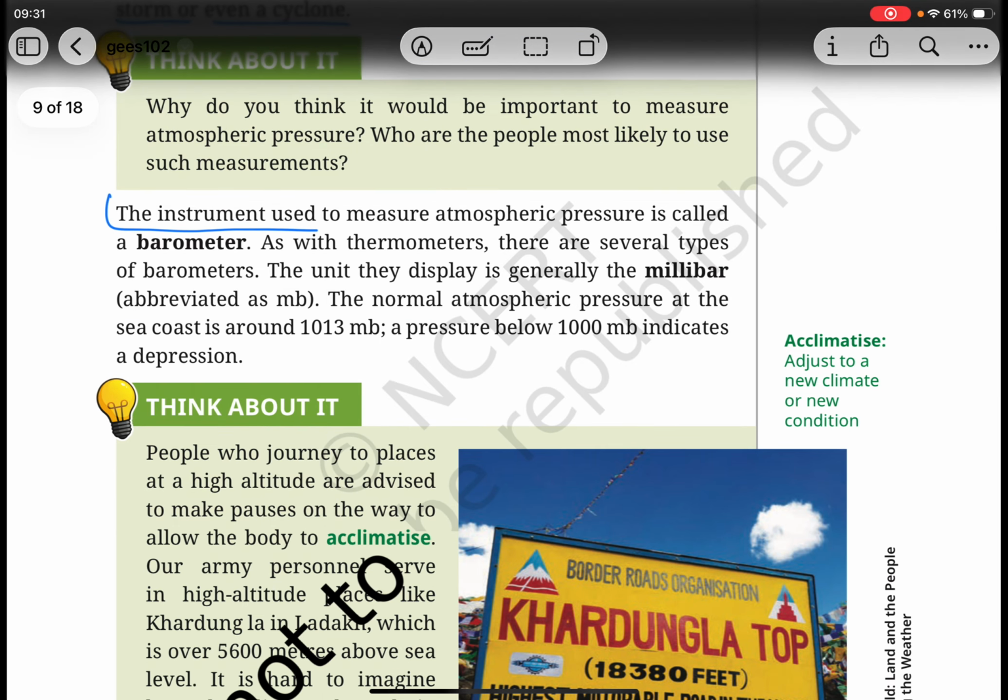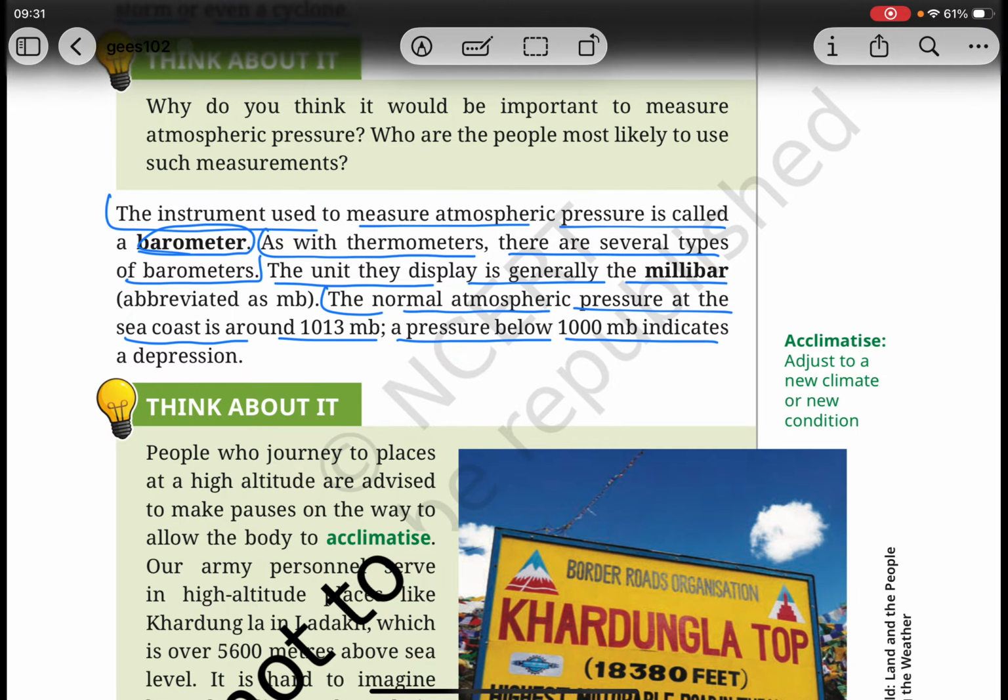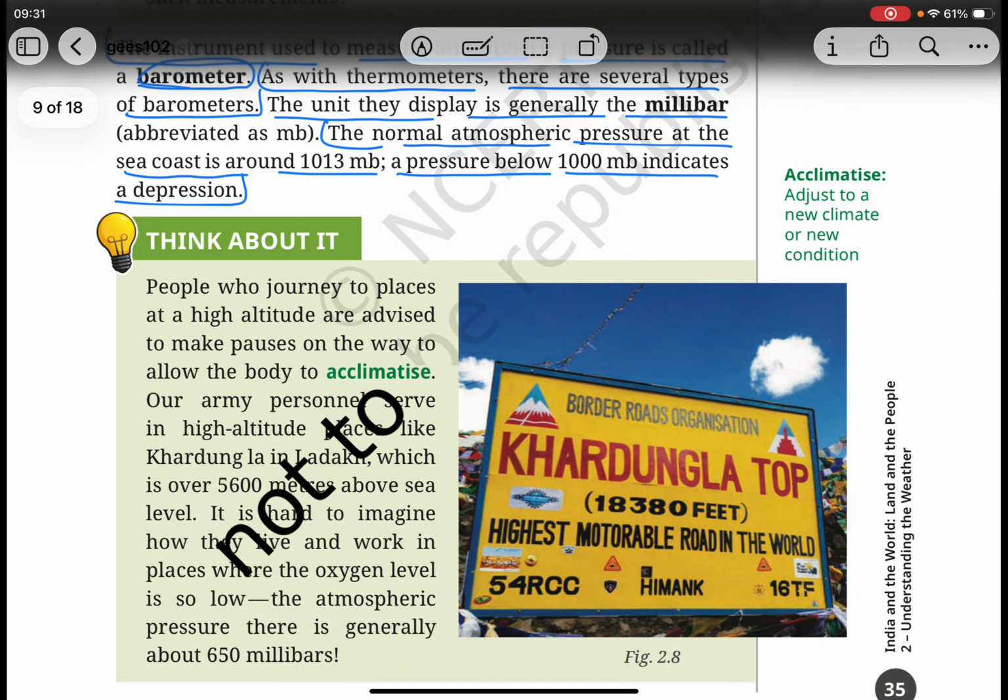The instrument used to measure atmospheric pressure is called a barometer. As with thermometers, there are several types of barometers. The unit they display is generally the millibar. The normal atmospheric pressure at the sea coast is around 1013 MB. A pressure below 1000 MB indicates a depression.